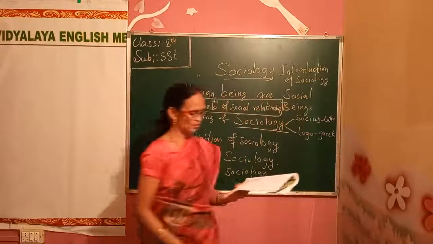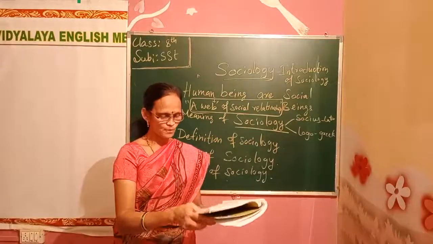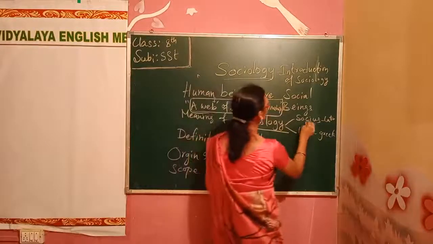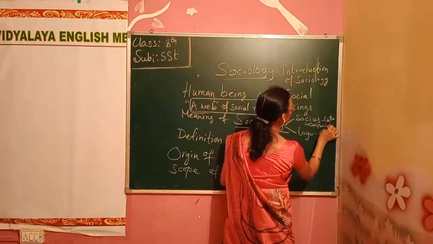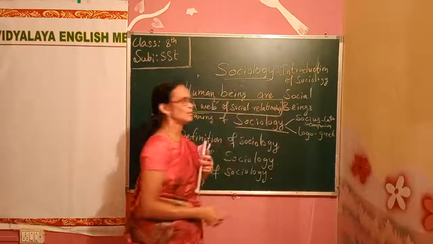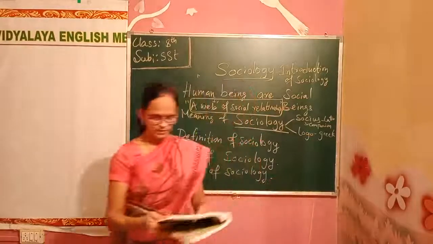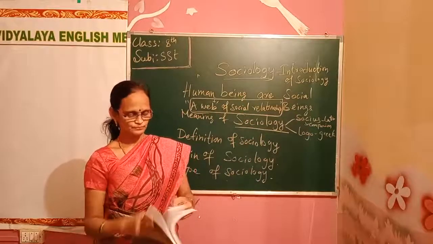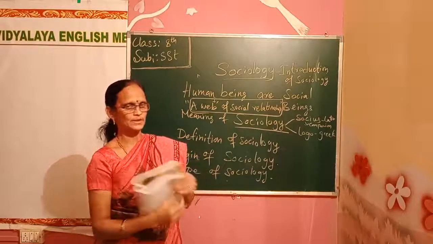So both together are called sociology. Socio means companion, and companion means friend. Logos means the science or study.